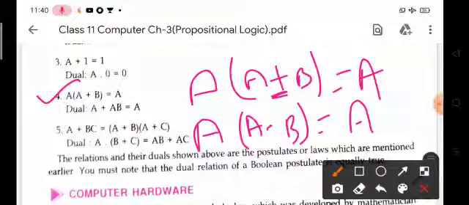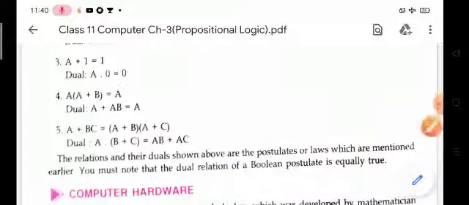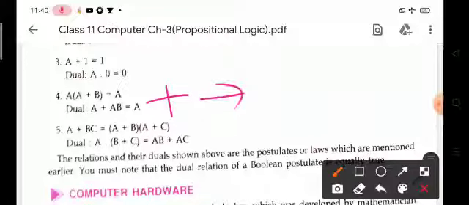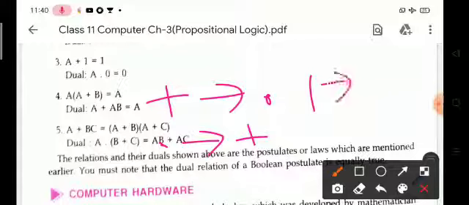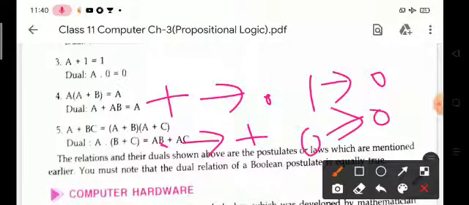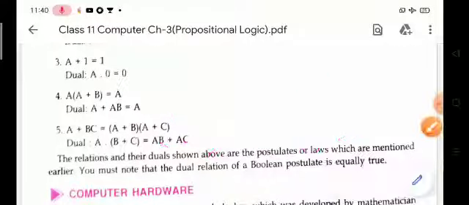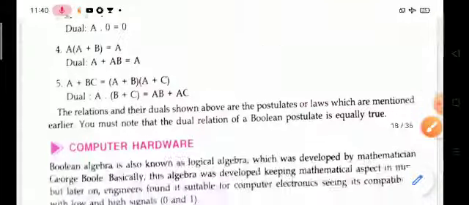I hope you understand the principle of duality. The principle of duality means all plus signs change to dot, dot changes to plus, 1 changes to 0 and 0 changes to 1. But the variables must remain the same.